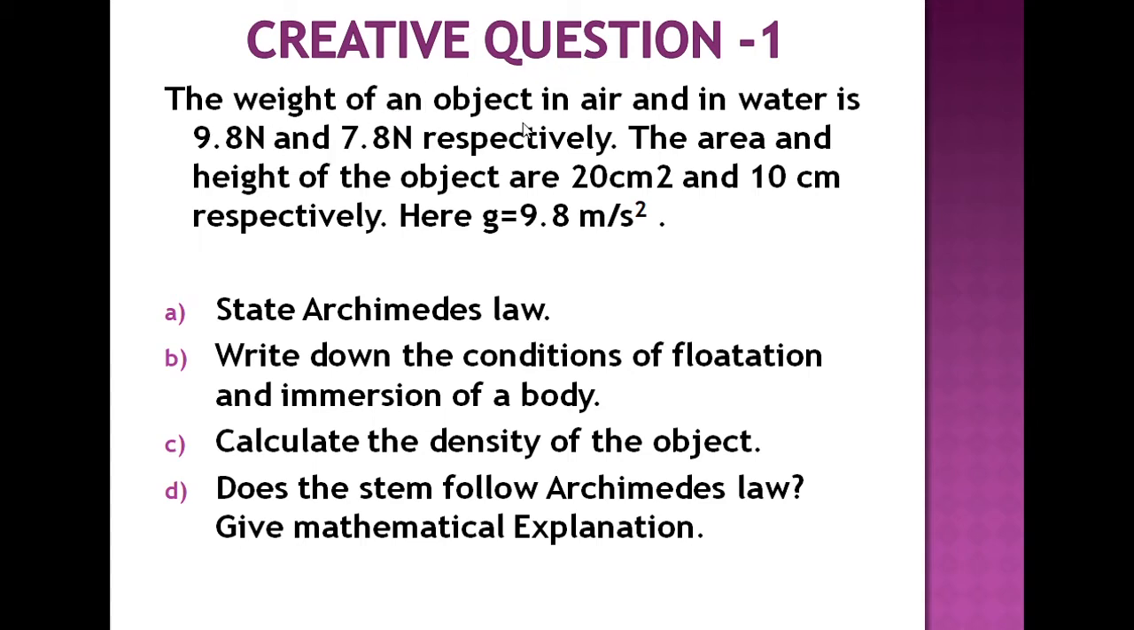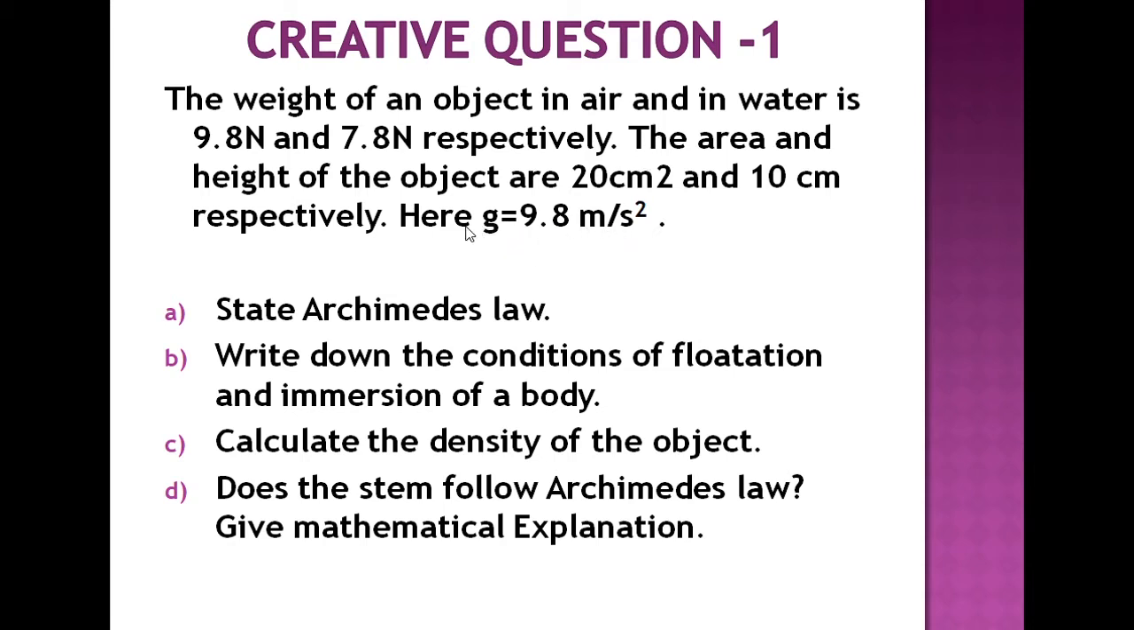The weight of an object in air and in water is 9.8 Newton and 7.8 Newton respectively. That means we got the information about the object's weight found in air and in water, 9.8 Newton and 7.8 Newton respectively. The area and height of the object are 20 centimeter square and 10 centimeter respectively. Here g, gravitational acceleration, equals 9.8 meter per second square.